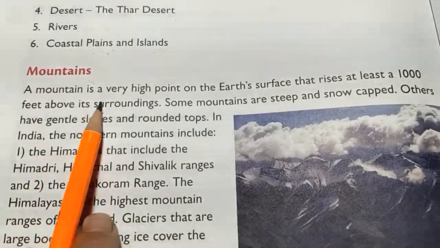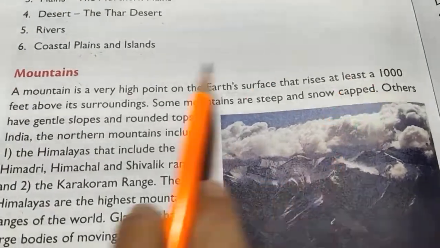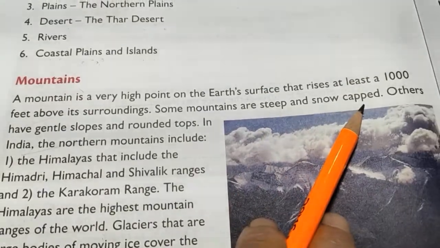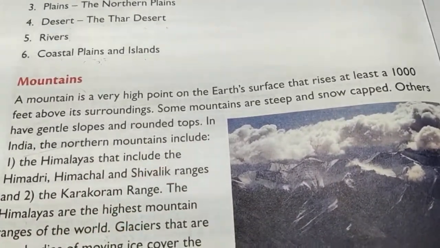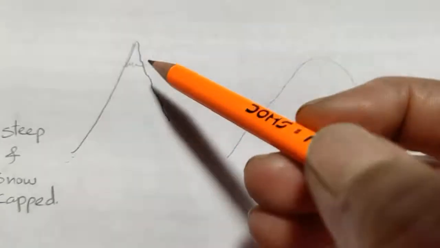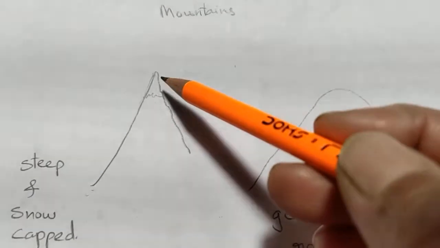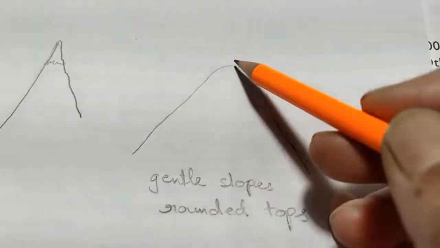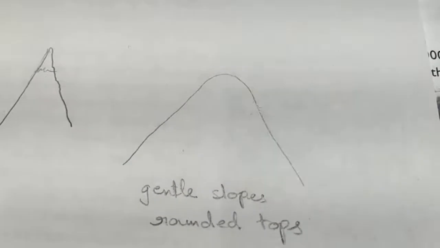Mountains. A mountain is a very high point on the earth's surface that rises at least 1000 feet above its surroundings. Some mountains are steep and snow-capped. Others have gentle slopes and rounded tops. See here, this mountain has a steep slope and pointed top with snow cover, and this mountain has a gentle slope with a rounded top.